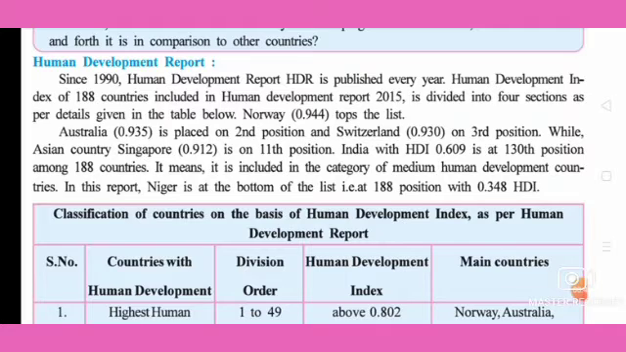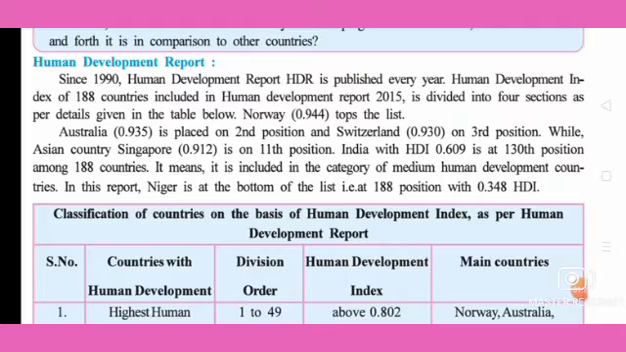The first we can see is Norway, 0.944, that tops the list. The second position is for Australia, that is 0.935. Then third position for Switzerland, 0.930. While Asian country Singapore, 0.912, is on the 11th position. So Singapore is in the first position among Asian countries, but worldwide it is in the 11th position.